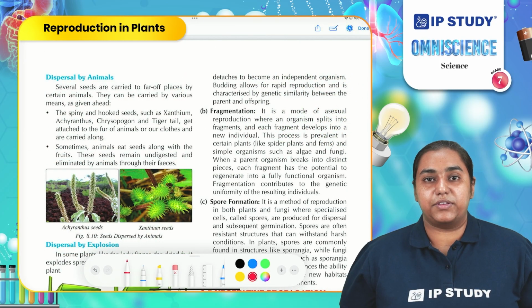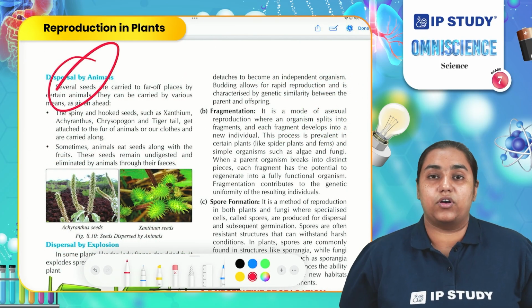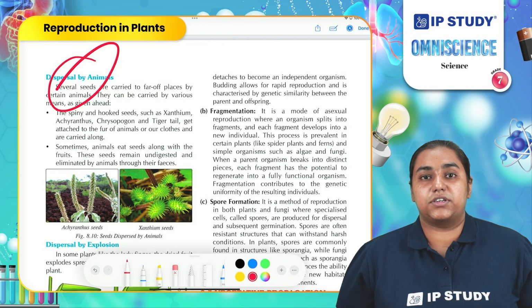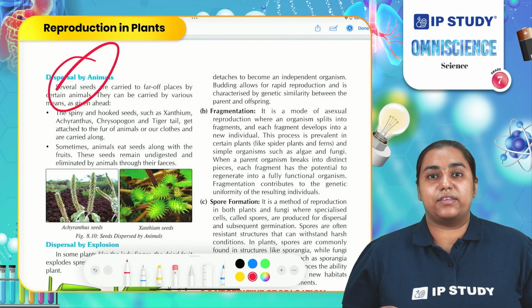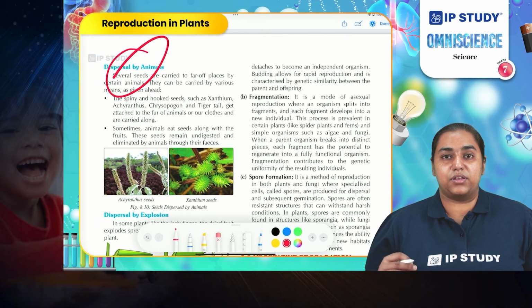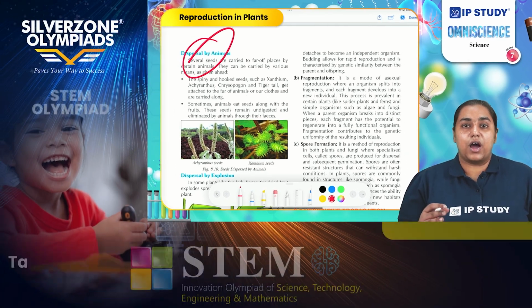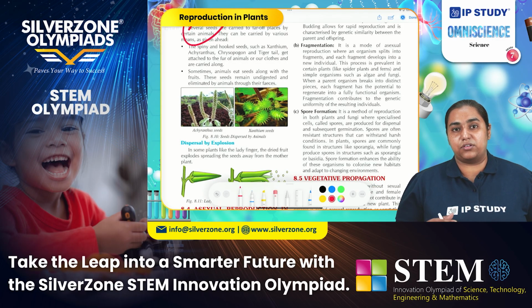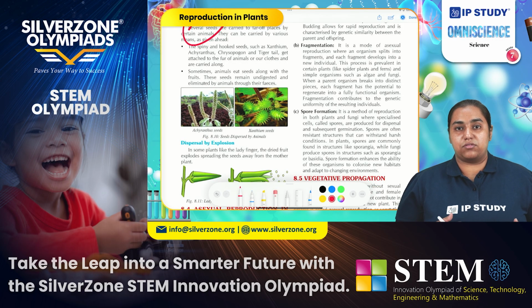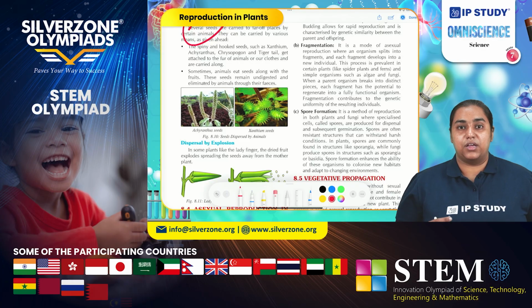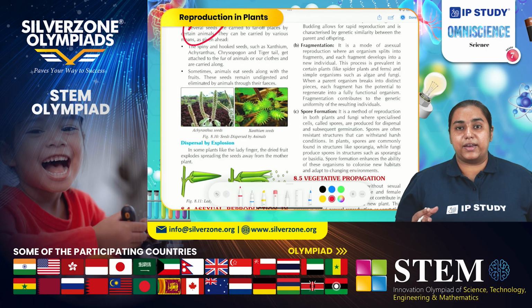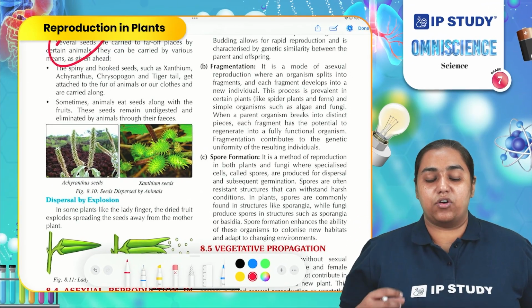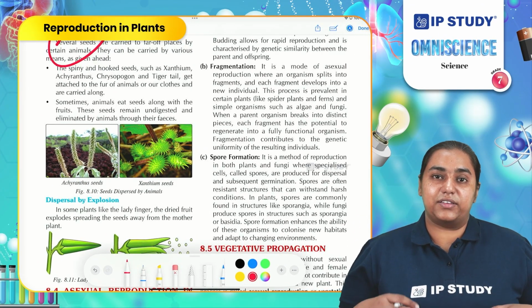Dispersal is also done with the help of animals or humans. There are certain seeds which have spines and hooks. These seeds get attached to the body of animals or humans when they are moving across the forest or near any plant, and then they move from one place to another. Apart from that, when animals such as birds eat the fruit, the seeds do not get digested. They come out in the feces, and the place where they leave the undigested seed, from there they regrow.